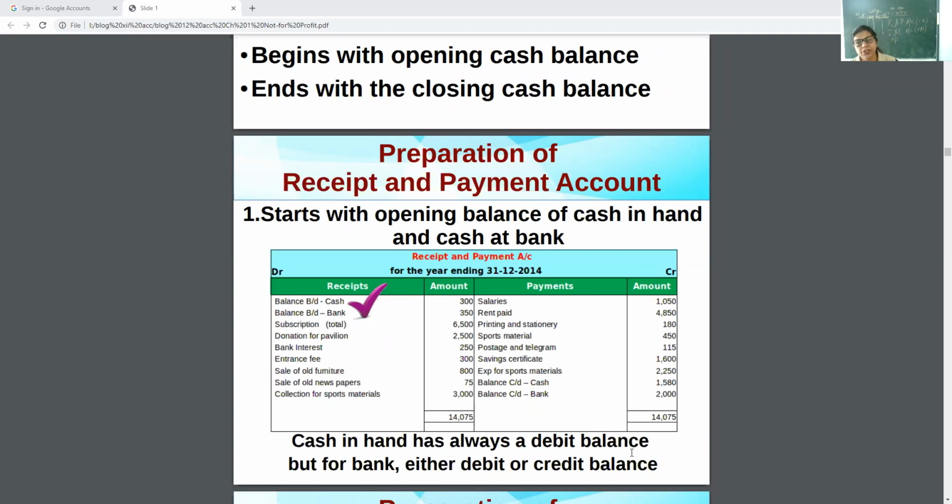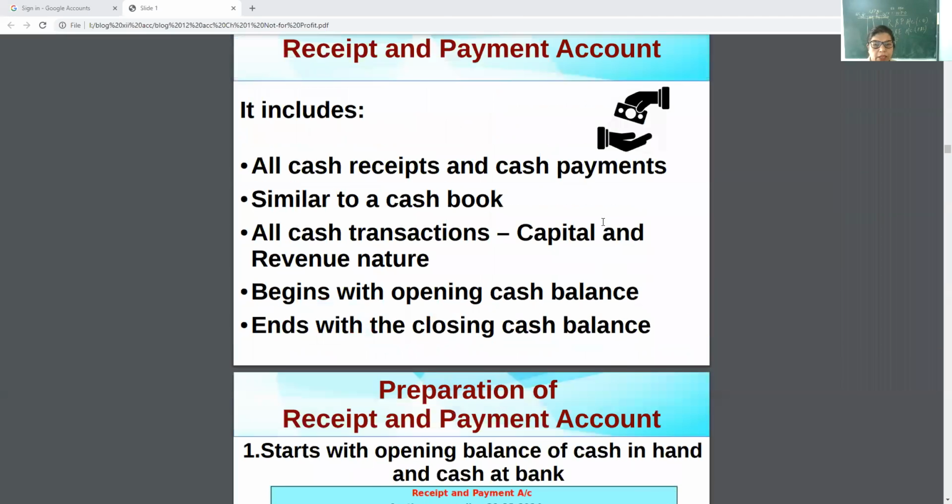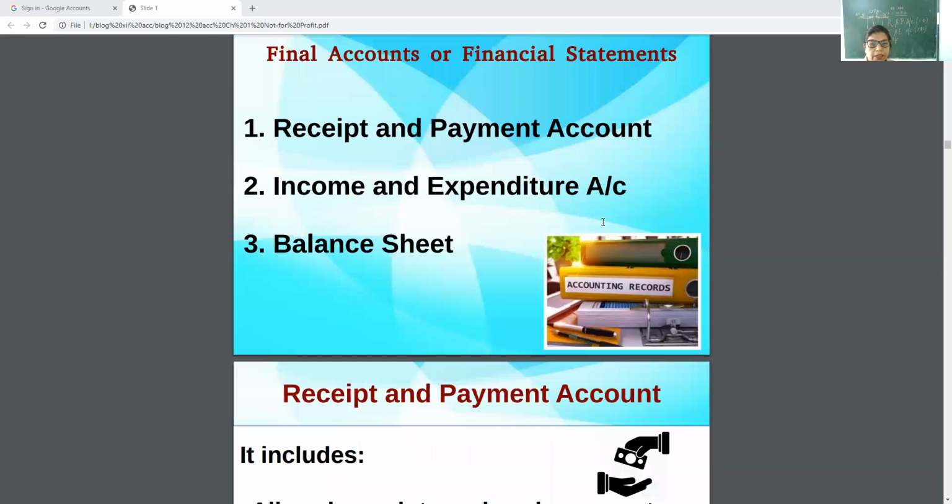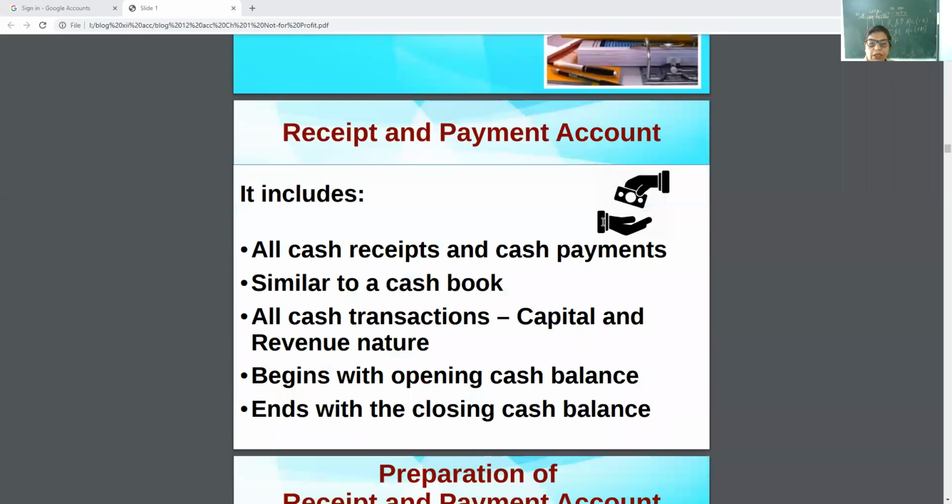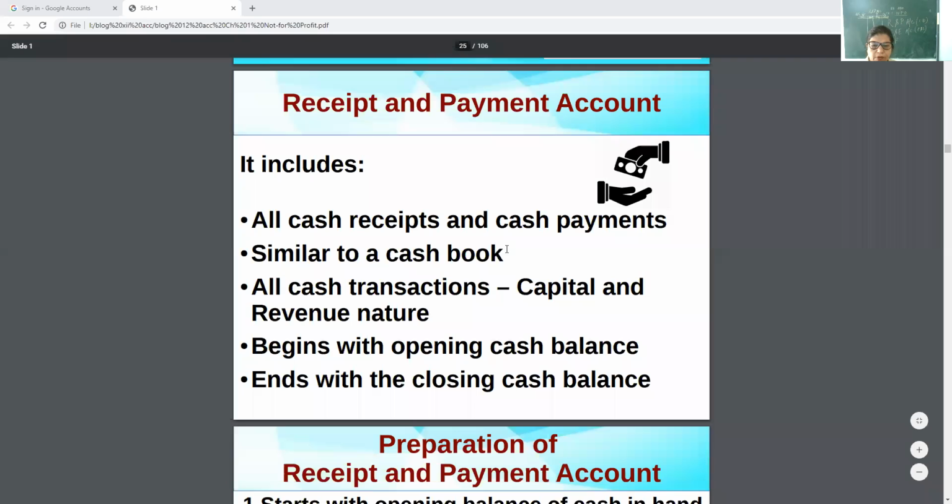account. Just now I made another slide for you. It is just like a cash book. You can see this one. It is like a cash book. All receipts are entered in it, all payments are entered in it.